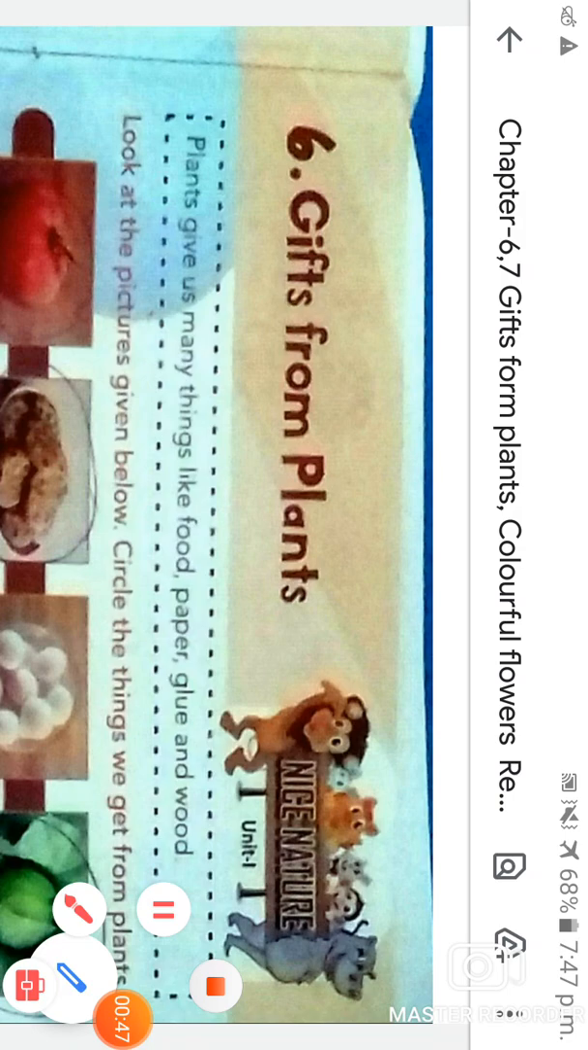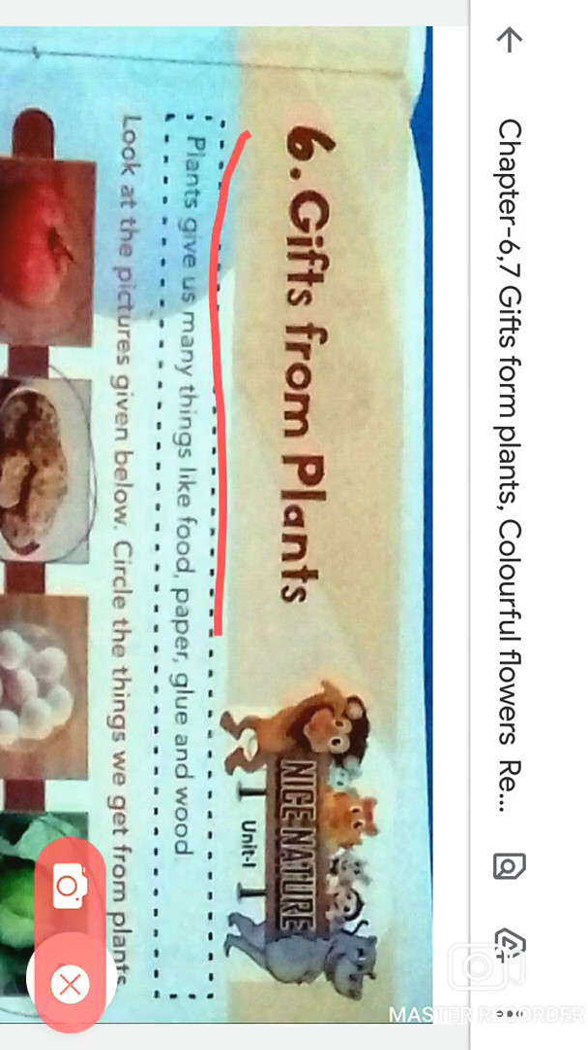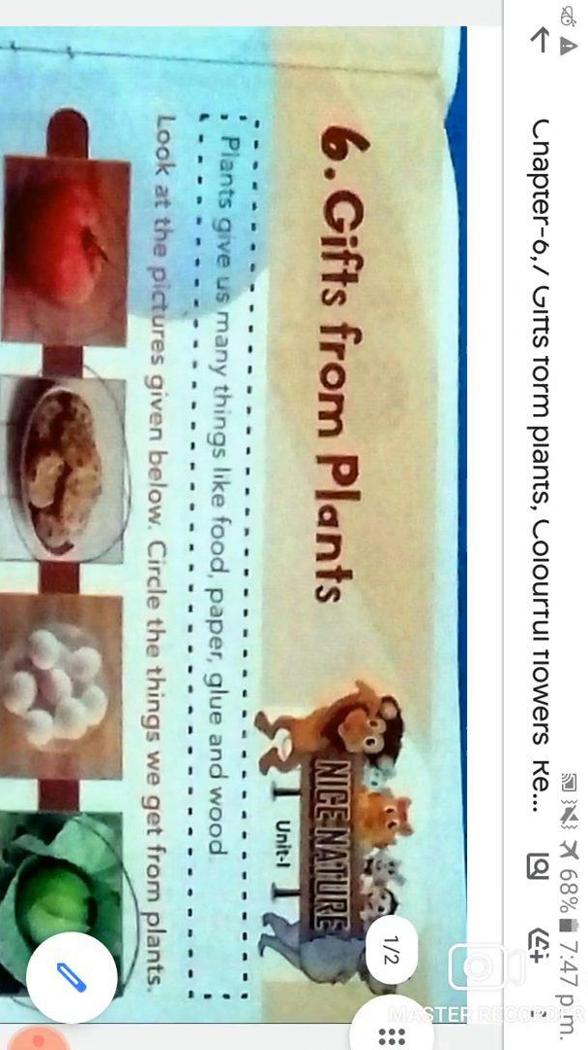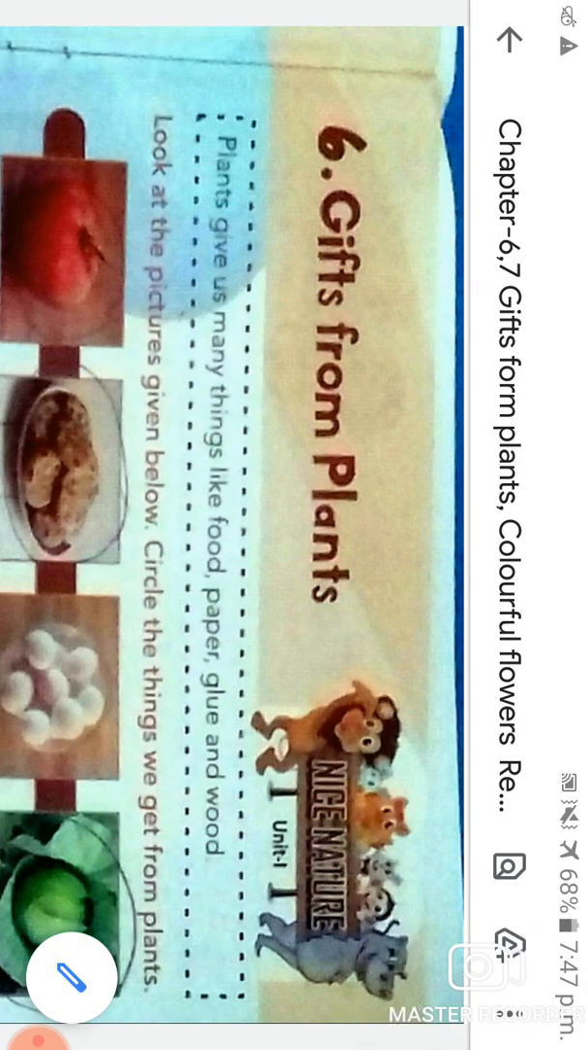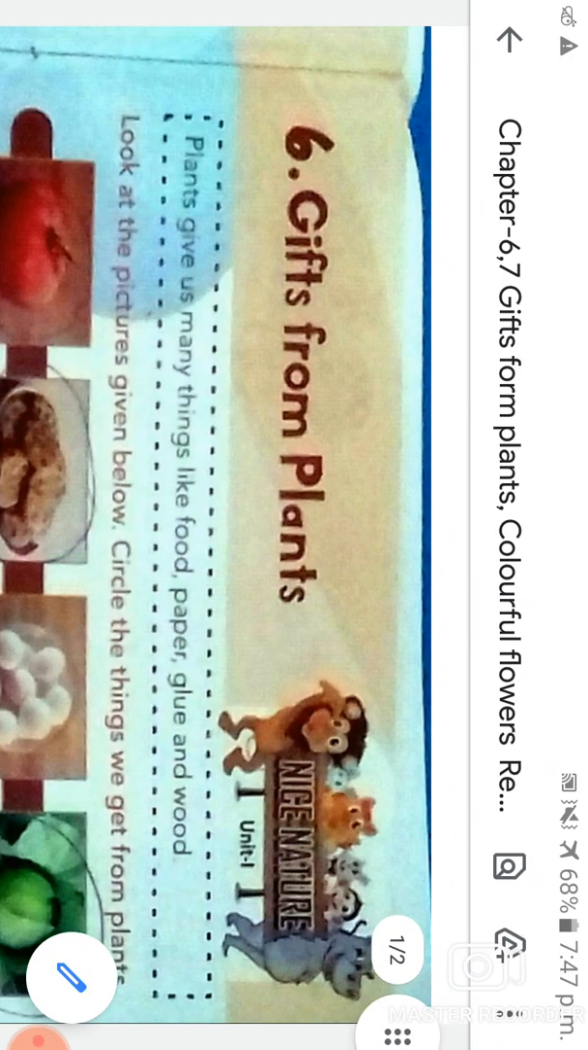So what's the name of chapter 6, students? The name of this chapter is Gifts from Plants. It means the things plants give us, as a present, as a gift. So what are the things that plants give us, students? Can you tell me?